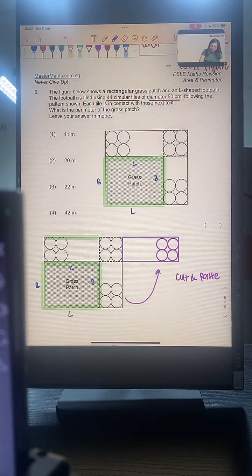Let's change this to purple. This is the length. And the breadth will be here, which after cutting and pasting we will get this. So I will have the length and the breadth of the grass patch.